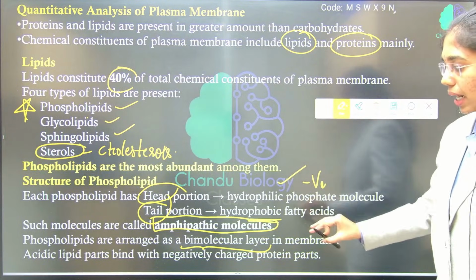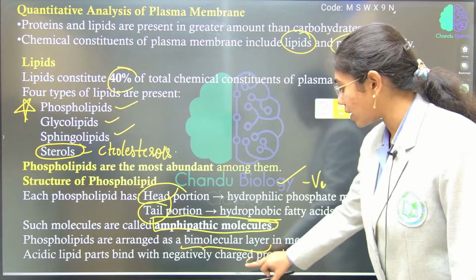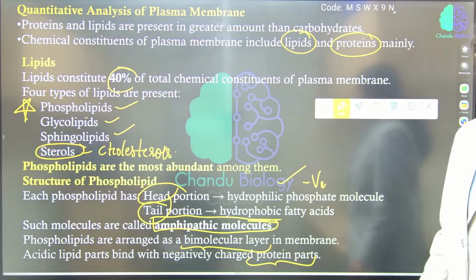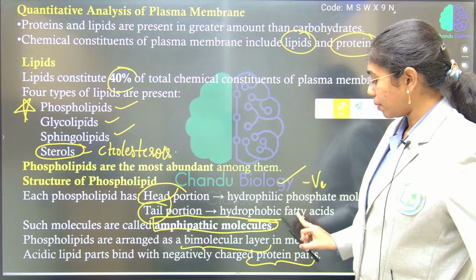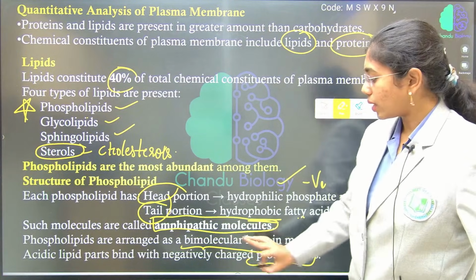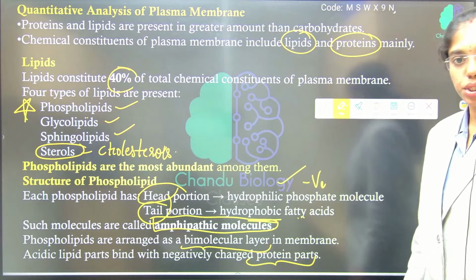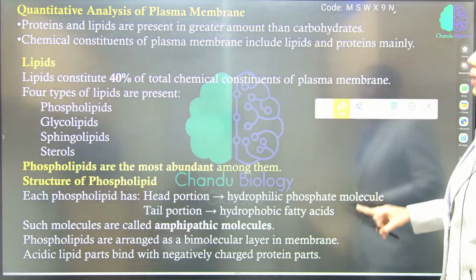Acidic lipid parts bind with negatively charged protein parts. Fatty acid chains are present, right? That acidic lipid part will bind with what? Protein regions which are negatively charged.